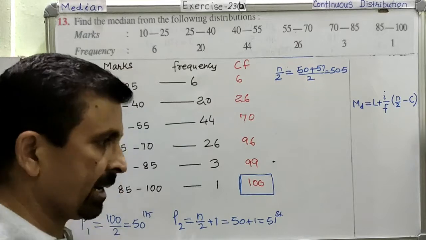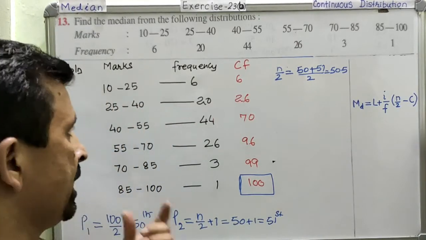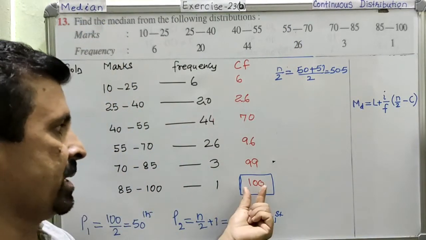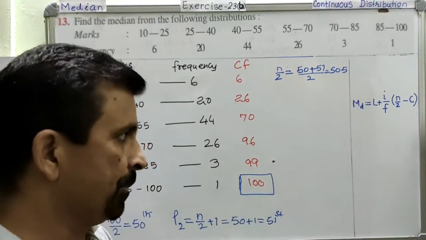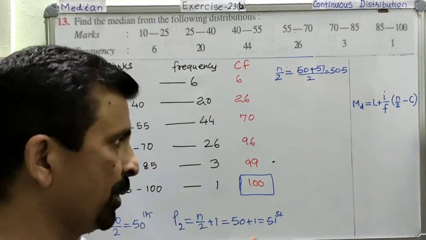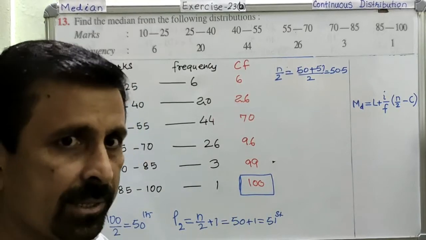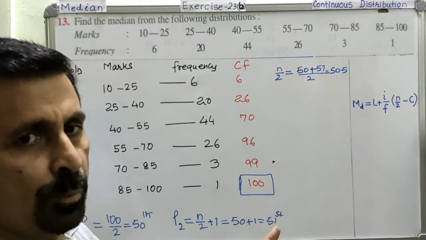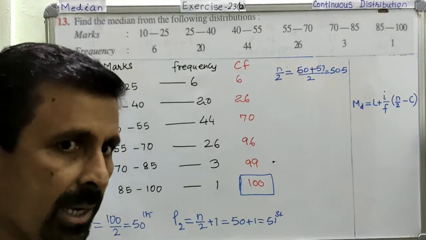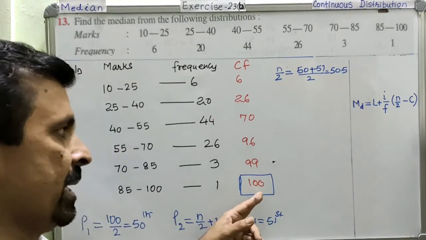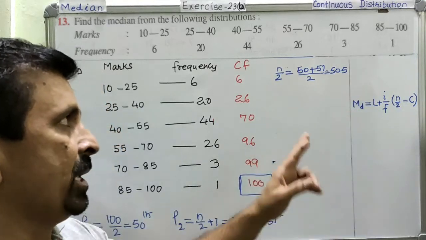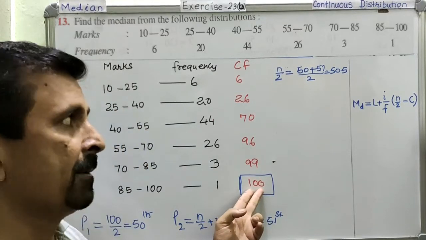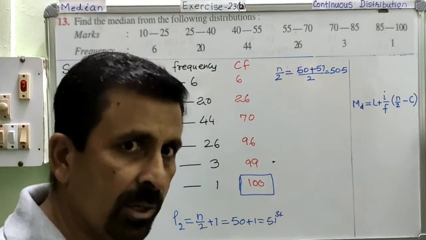Again I am repeating. Here, for this continuous distribution, for finding the median, I have calculated two positions because my final cumulative frequency is an even number. And again I am telling you that in some books they calculate only one position in any condition, and some books calculate one position for an odd number of data and one or two positions for an even number of data. Is it okay? So I am calculating the value of n over 2 using the concept that if it is an odd number, then we will have only one position, and if it is an even number, then there will be two positions.